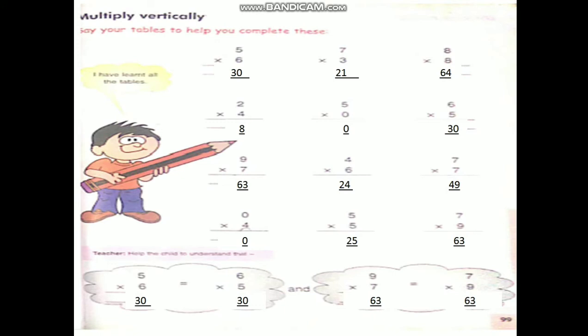In multiplication we get the same answer even if we change the order. For example, 5 6s are 30. Here numbers 5 and 6. Here 6 5s are 30. Here 5 6s are 30. Here see, 9 7s are 63, 7 9s are 63. If we change the order also we will get the same answer, children. You remember, in multiplication we get the same answer even if we change the order.